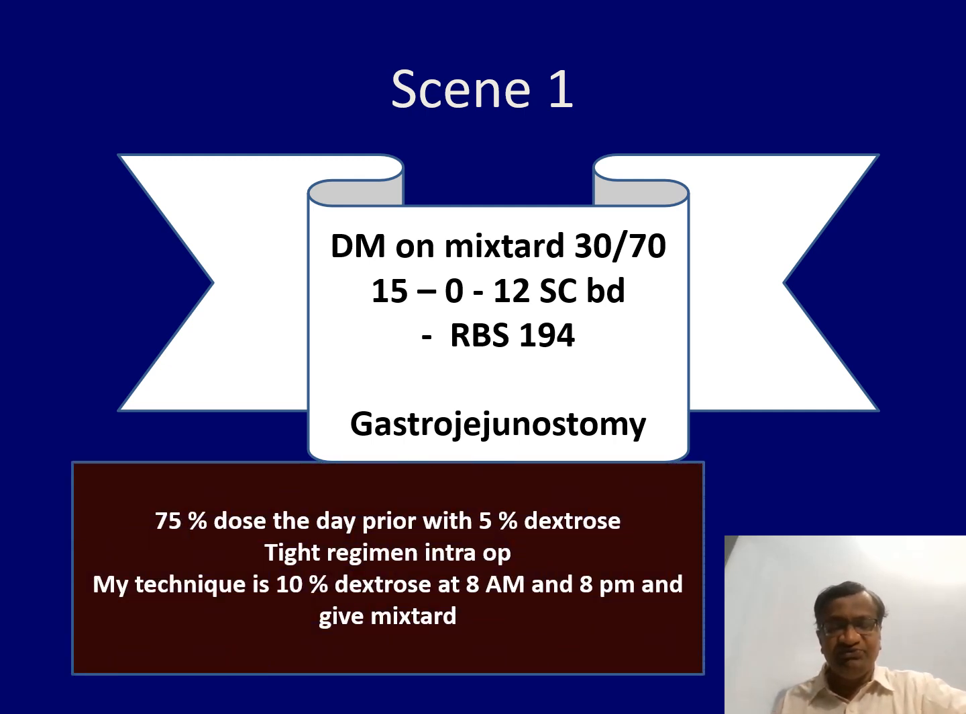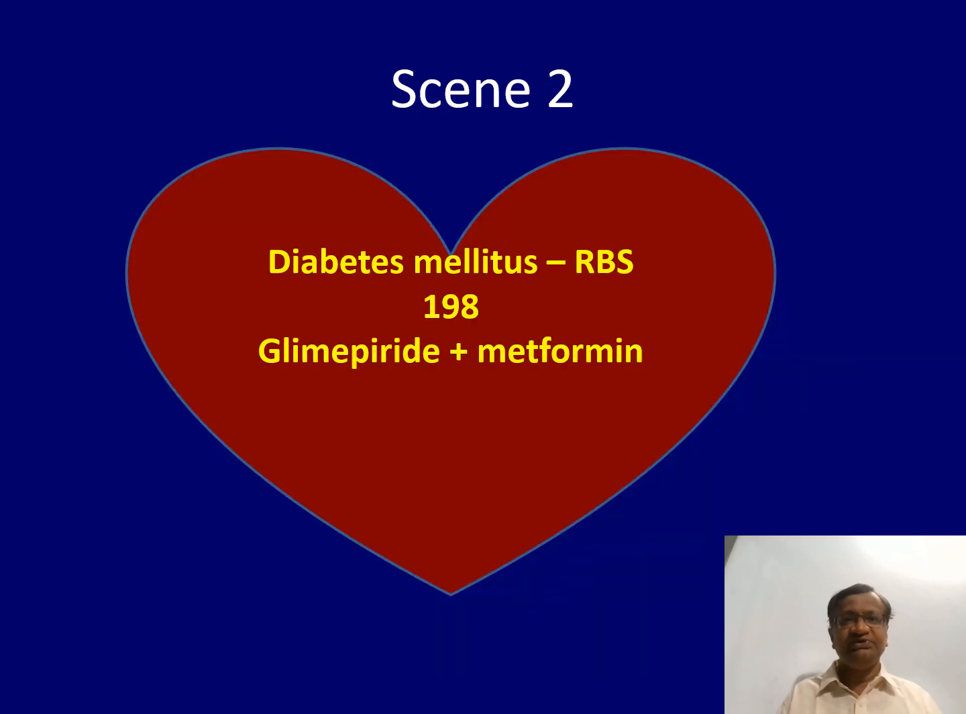Give 75% of the dose you give the night before. Start a tight control regimen intraoperatively. We can give 10% dextrose at 8 a.m. and start giving mixed type. And in the night, another 10% dextrose bolus, and then give mixed type, like a food. But it is preferable to give a tight regimen of regular insulins.